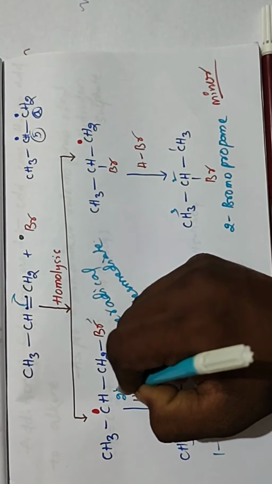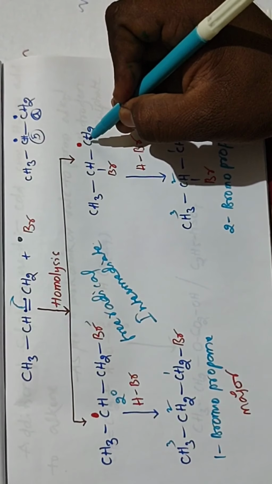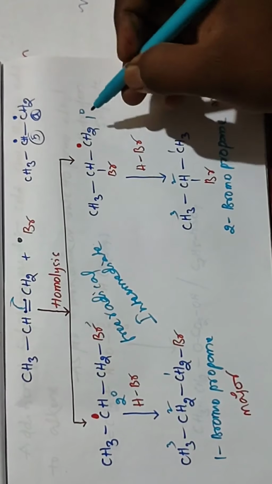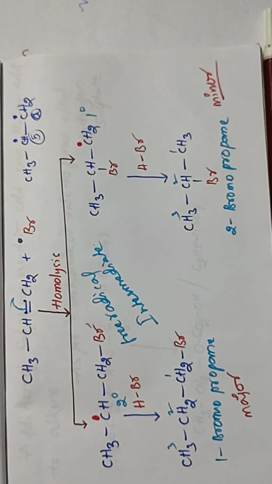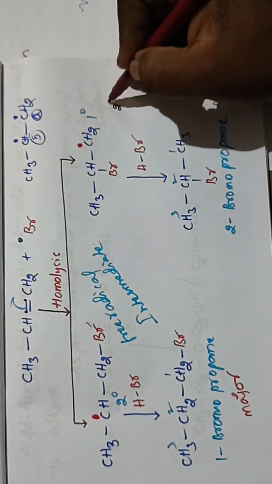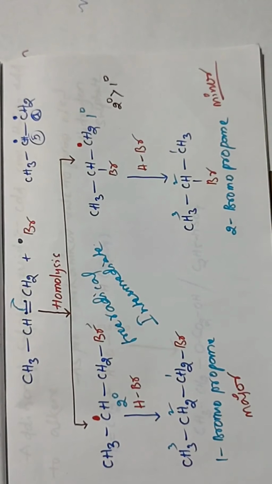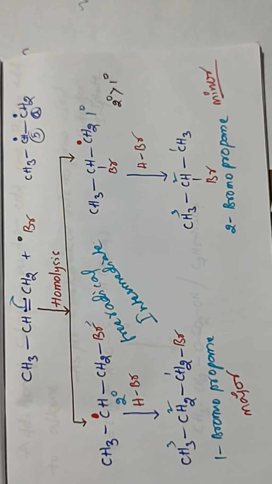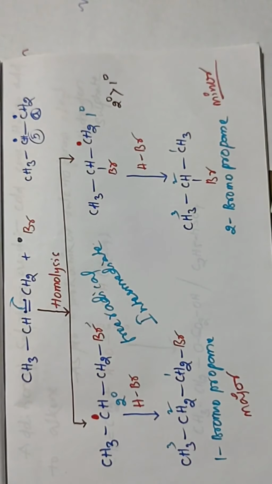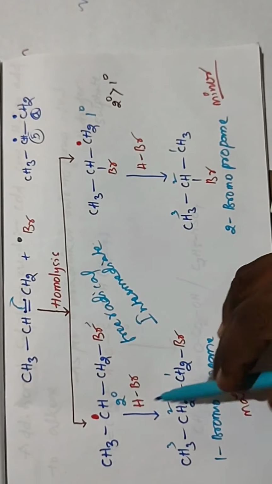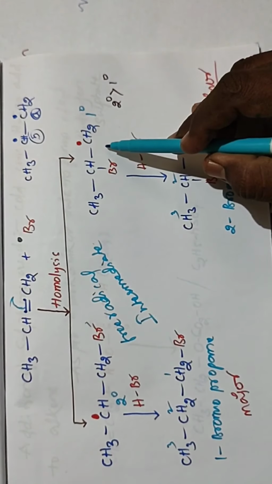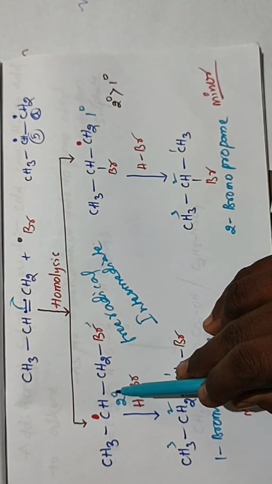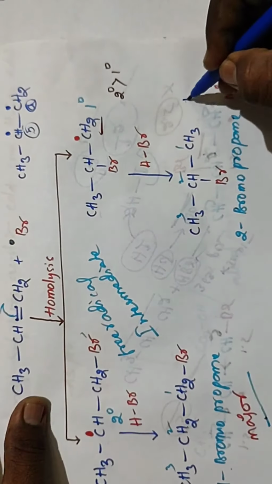So this is a secondary. And what about this one? This CH2 is bonded with one CH carbon, so this is a primary. As per the free radical stability order, secondary is more stable than primary. So you observe this is a secondary free radical and this is a primary free radical. Which one is more stable? This secondary. So its product is the major one.